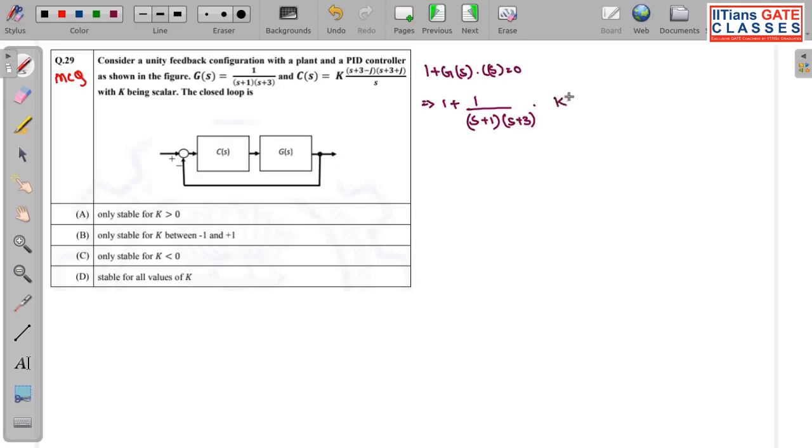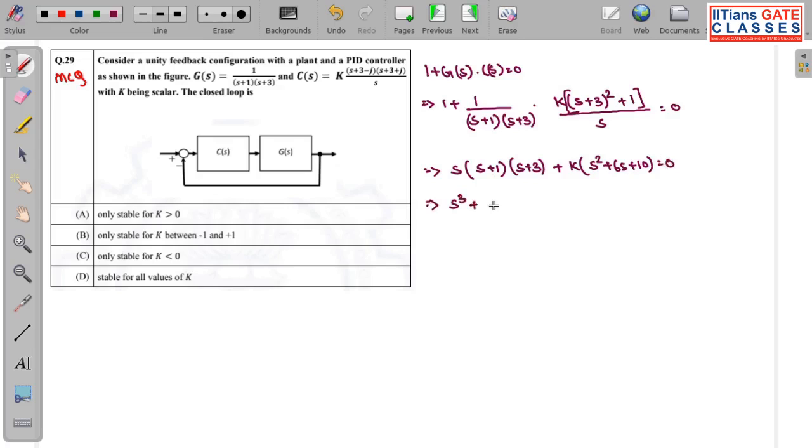And C(s) I can directly write like this: (s plus 3) whole square plus 1, over s. And this is equal to 0. So this is s(s plus 1)(s plus 3) plus K(s square plus 6s plus 10) equal to 0. So if I expand it, it will be